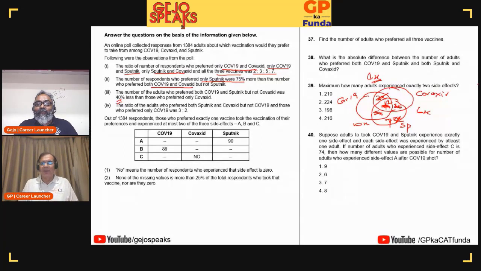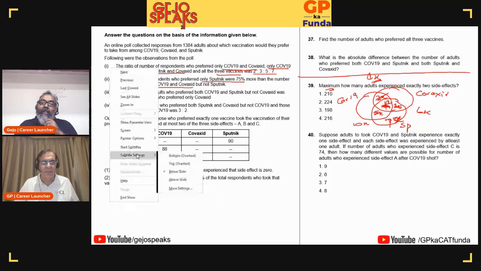Okay. So both Jijo and I agree that this is a set which is definitely doable. In the worst case, you will end up doing 37, 38. If you are a little comfortable with maximum minima, you'll probably do all 4. So if you look at the question, the maximum how many adults experience exactly 2 side effects? That will be the sum of all those things, no?